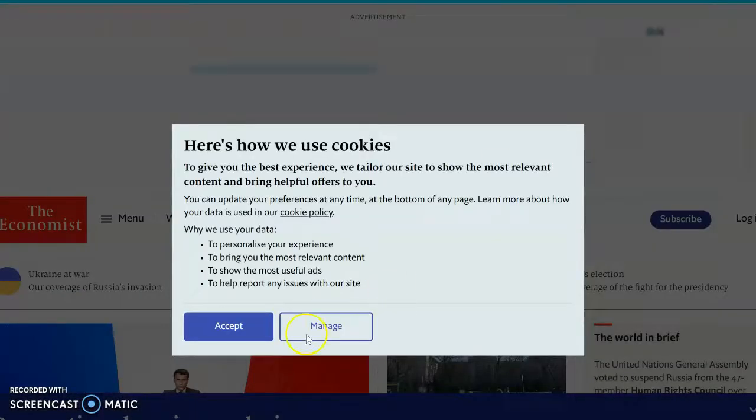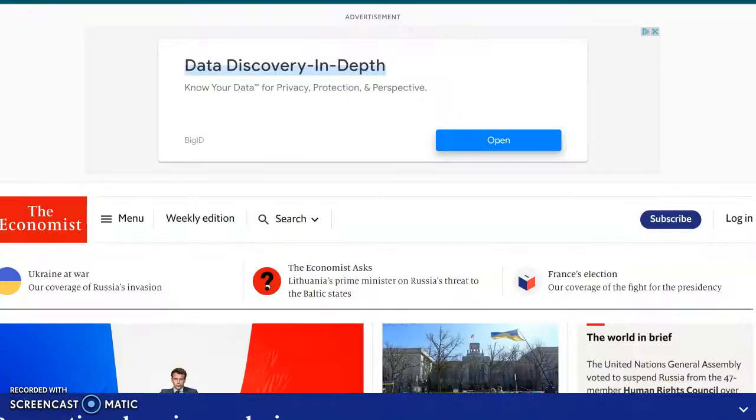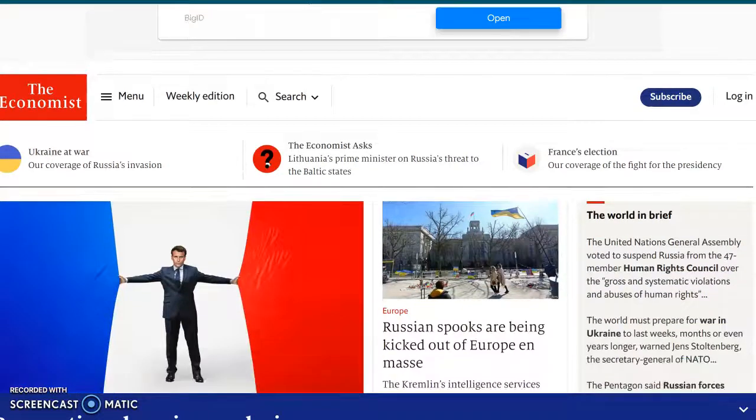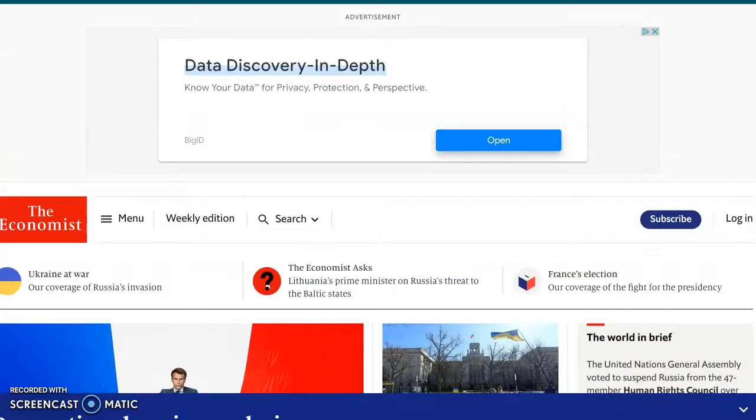Okay, so it looks like The Economist is a UK-based financial magazine outlet.